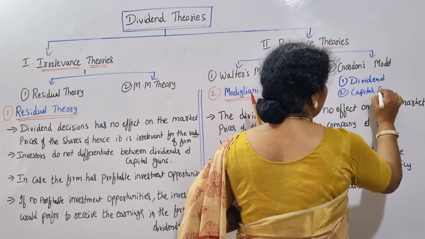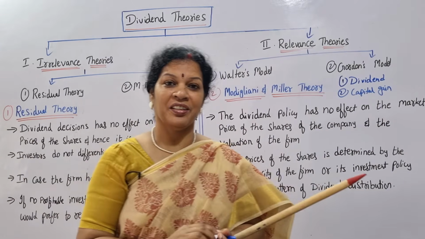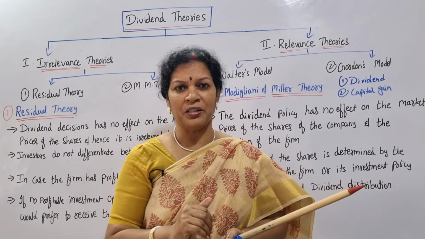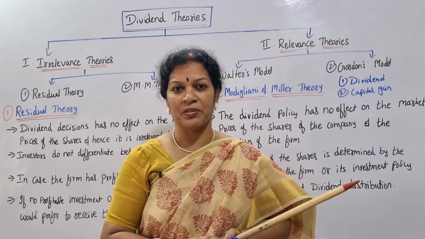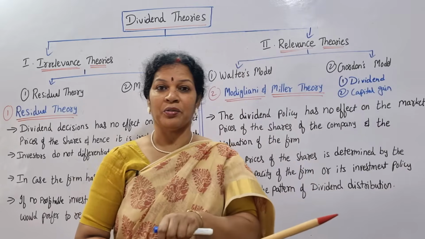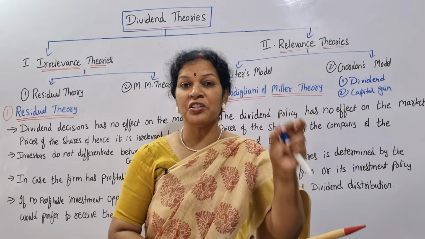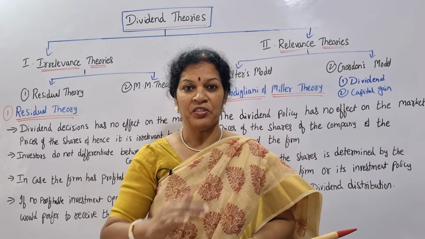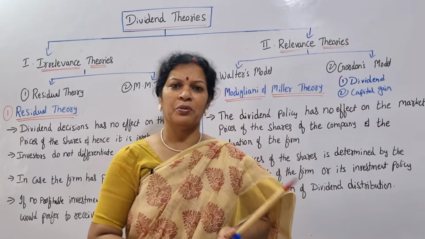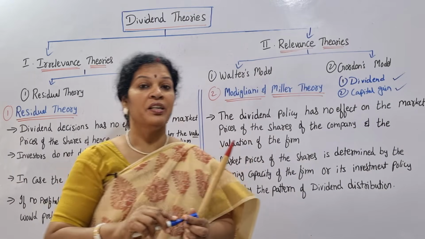What is capital gain? Capital gain means growth in their shares. I have purchased shares of 10,000. On 10,000, 10% I am getting as dividend. 10% means it is 1,000 rupees. So this is dividend, 1,000 rupees. Capital gain means on 10,000 some growth. Growth means my share values are increasing. That we say as a capital gain. So every shareholder expects these two things: dividend they want and also capital gain. Their shares must be increasing.